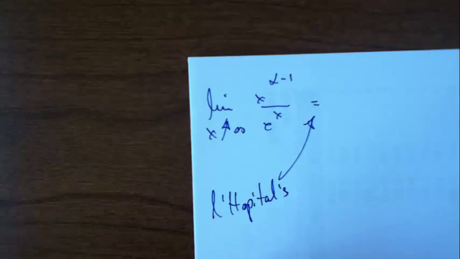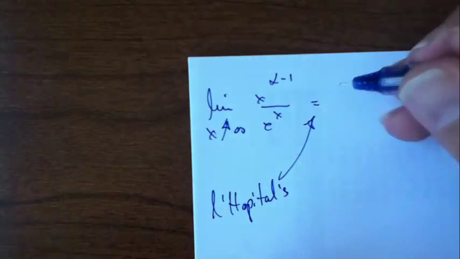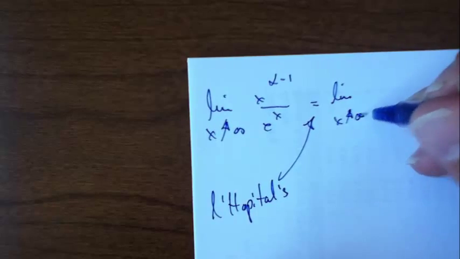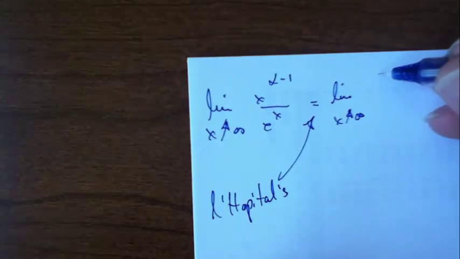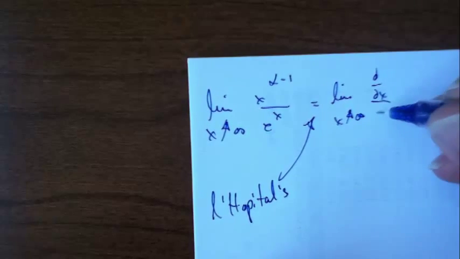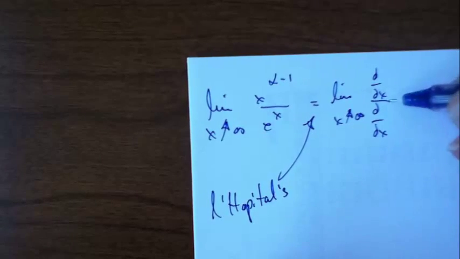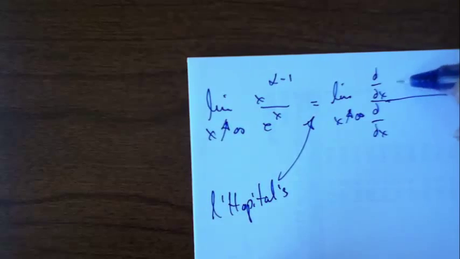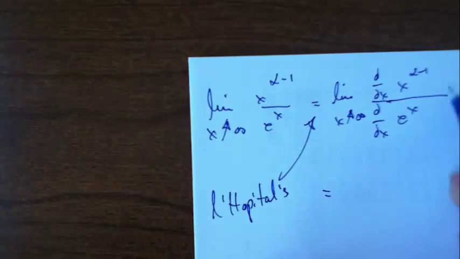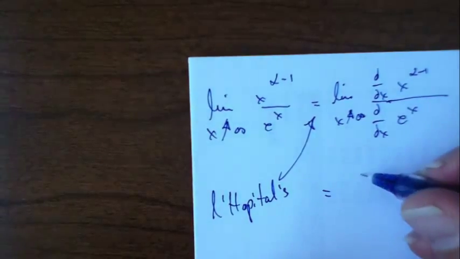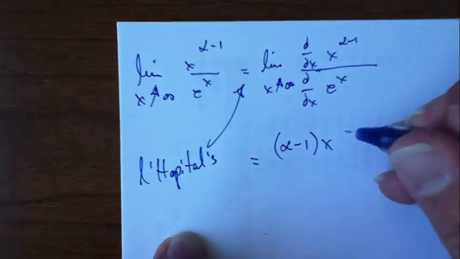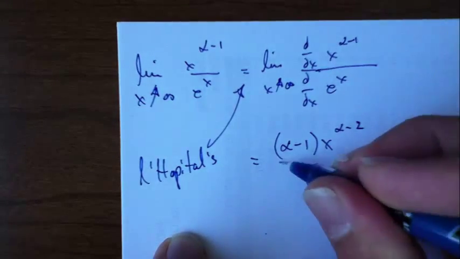Remember this? It says that the limit of the quotient is the same as the limit of the quotient of the derivatives, right? So if I take d dx of x to the alpha minus 1 over e to the x, I get, let's see, the derivative of the top with respect to x is just alpha minus 1 times x to the alpha minus 2 there, right?